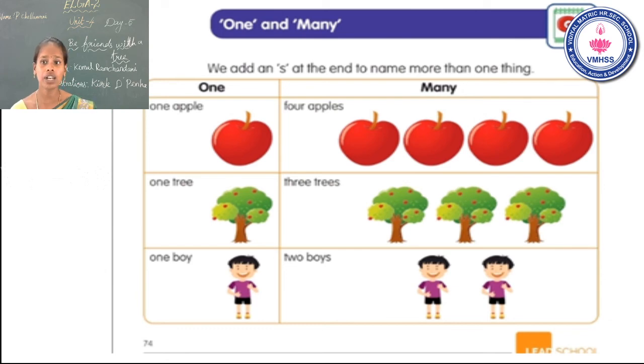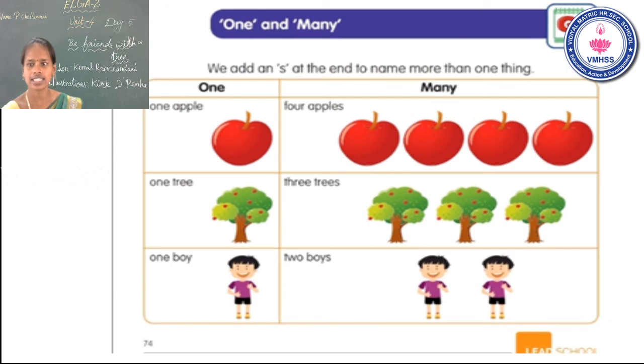One apple, 4 apples. See the S at the end of the name. More than one object. Next, one tree, 3 trees. One boy, 2 boys. Note down S, S, S at the last.